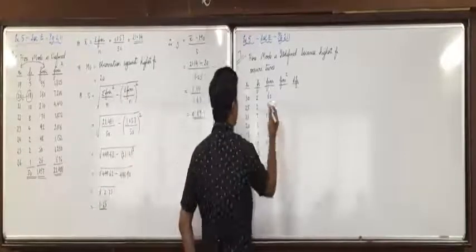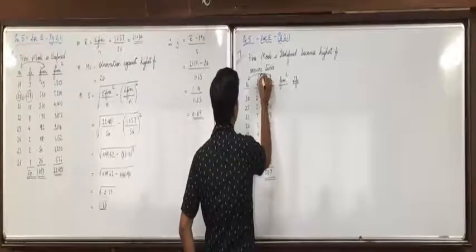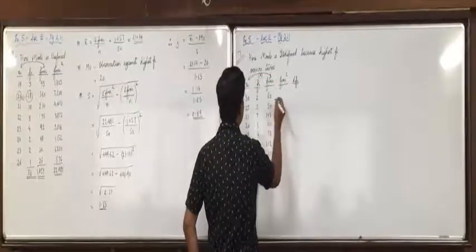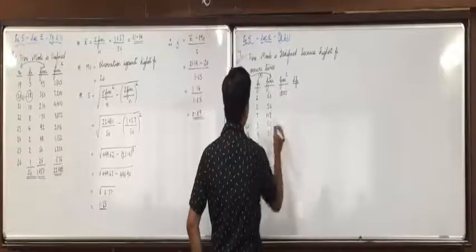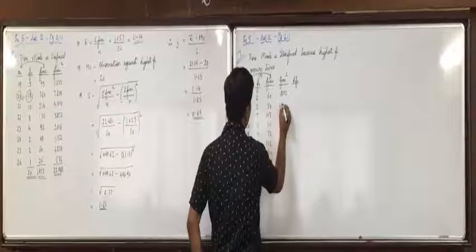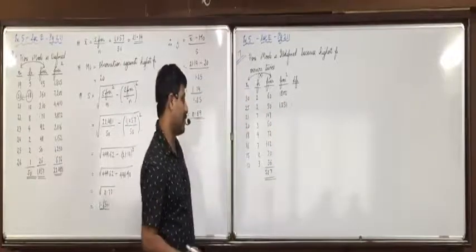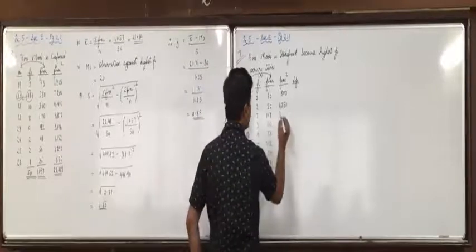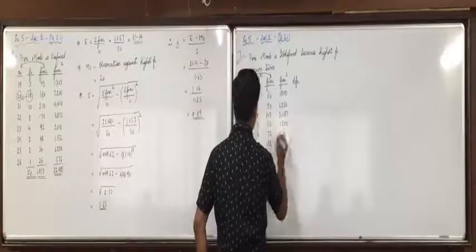Now fi xi square, so fi xi into xi. 60 into 30, 1800, 50 into 25, 1250. What is 147 into 21? 3087. 60 into 20, 1200.